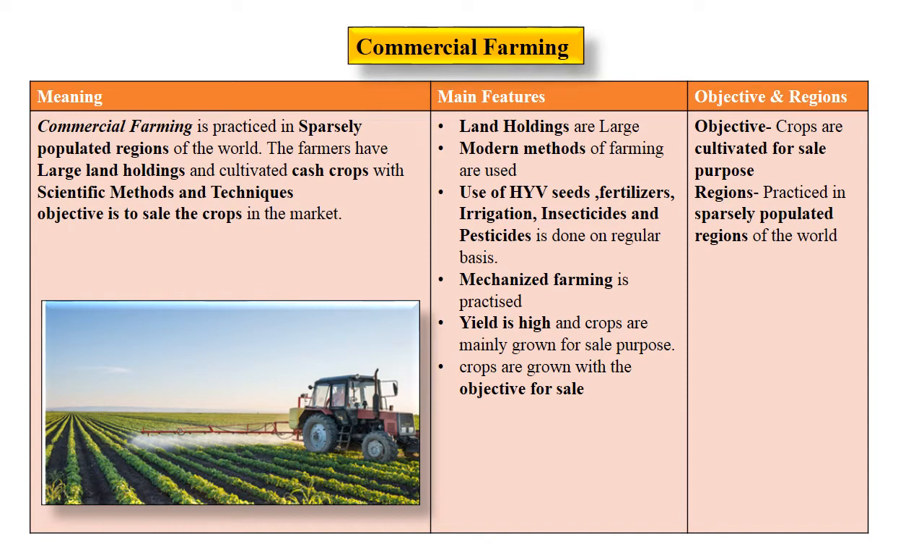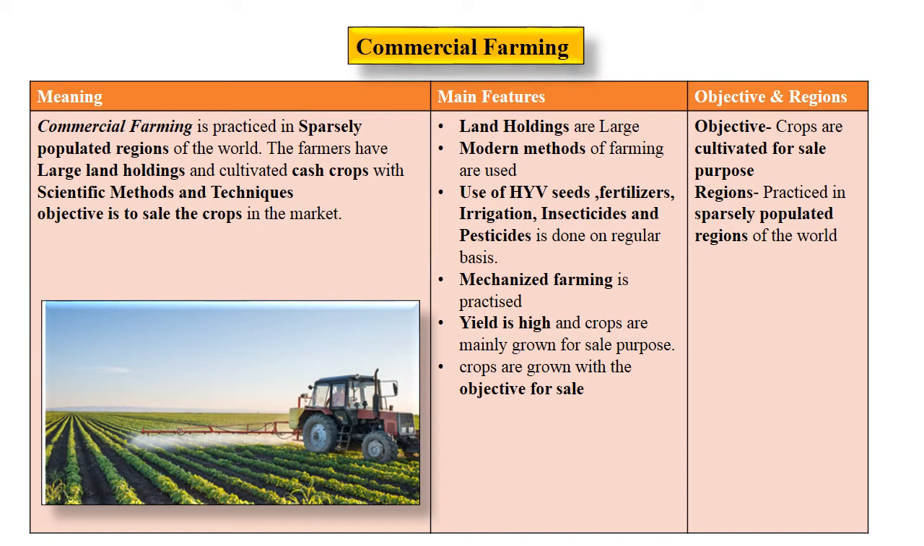Now when we compare commercial farming and subsistence farming, in subsistence farming the land is small, whereas in commercial, the land is large in size. In subsistence farming, traditional and conventional methods of farming are used. In commercial farming, modern methods of farming are used. In subsistence farming, conventional seeds are used. Fertilizers are not regularly used.